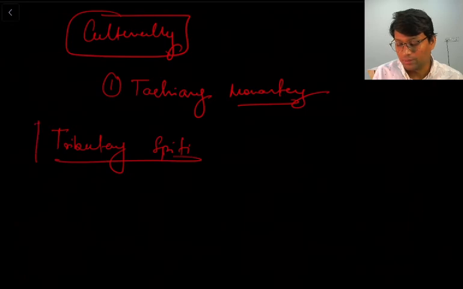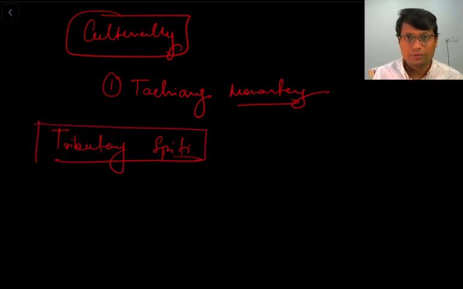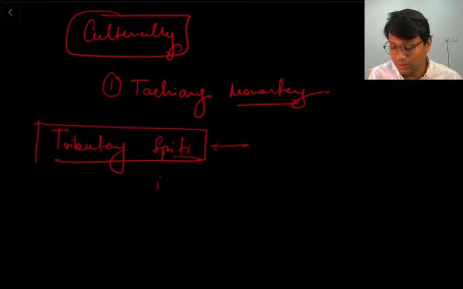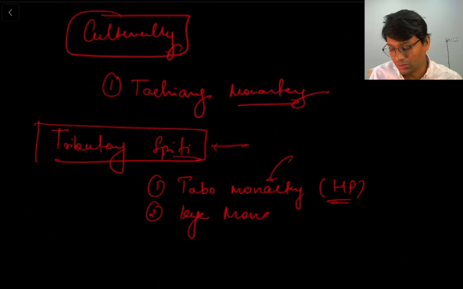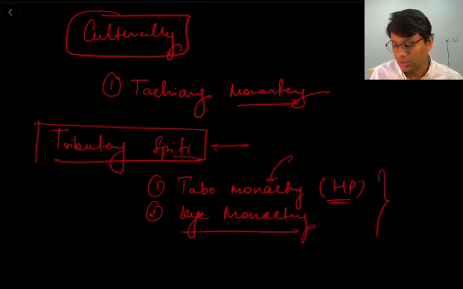So you must be knowing Spiti Valley. Spiti Valley is really one of the most beautiful places in India, formed by river Spiti. In the Spiti Valley, by the river Spiti, there are two most important monasteries again. One is Tabo Monastery. This Tabo Monastery is in Himachal Pradesh, and this had been a question in earlier papers, right? And another important monastery in Spiti Valley, that is Ki Monastery. So these are the cultural aspects in and around Satluj River.